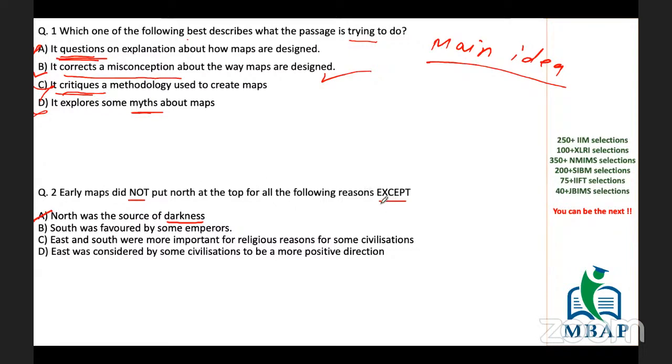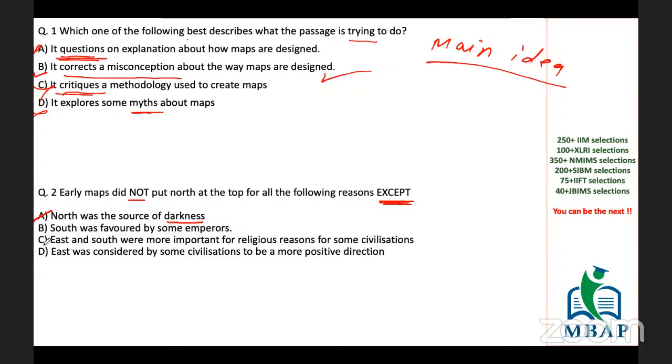What we have to identify is which is not the reason, except. So early maps did not put north at the top. What were the reasons for that, we have to identify. And the reason that was not given in the passage will become my answer. So sometimes these questions can be a little confusing. I'm again repeating, many of the students actually understand the passage, but they don't read the question carefully. So many a time it happens that only because of not reading the question carefully, they get the wrong answer.